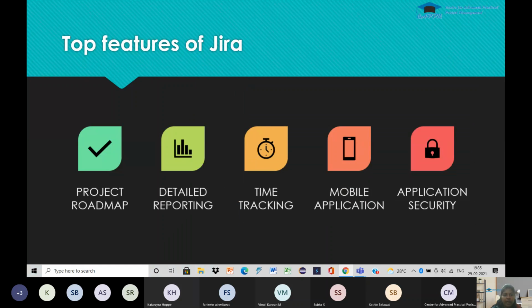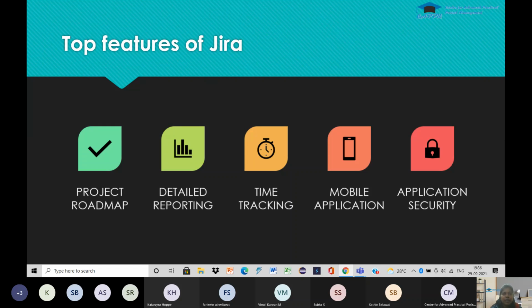And then these are the top features of Jira. The first one is project roadmap, and we have detailed reporting. It is time trackable, mobile application, and finally application security. So it has a project roadmap, which we can enable and disable, and then it will give a number of reports.